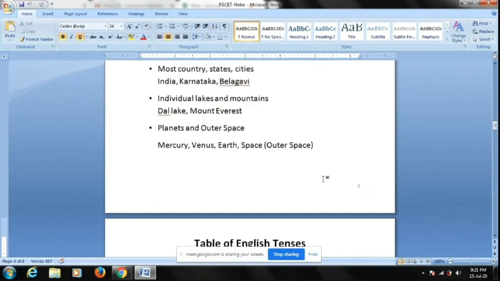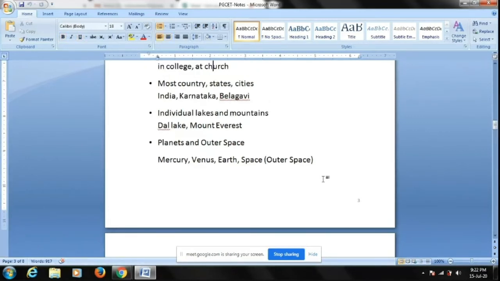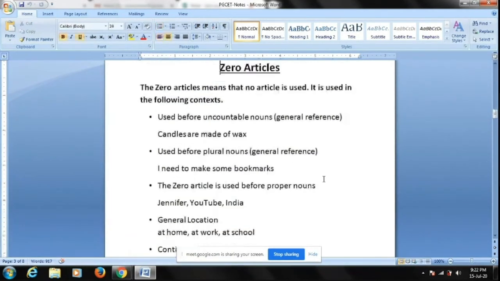Individual lakes and mountains: don't use any article. Mount Everest is an individual mountain. A specific lake: we don't use any article. Planets, all the nine planets, and outer space: we don't use any article. So these are the things that you must remember when you're talking about zero articles.